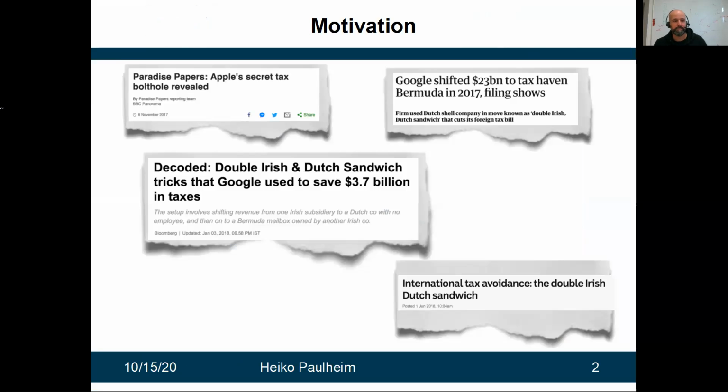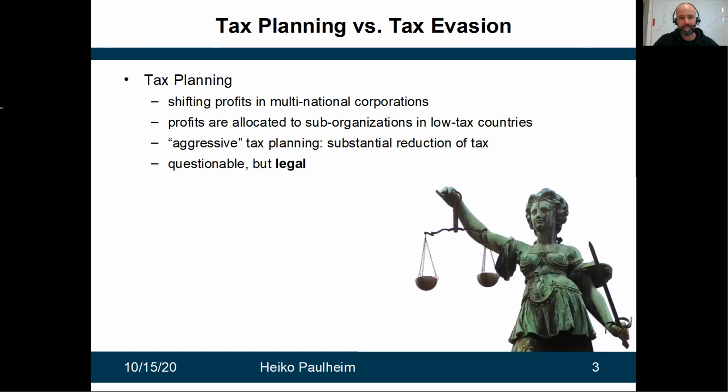In this paper, we look at tax planning strategies, and tax planning strategies have been all around the news. So there were all these files like LuxLeaks and the like, which revealed that multinational companies actually invest a lot of efforts to plan their taxes in a way that they are minimized and that they try to push profits back and forth in order to lower their overall tax rates.